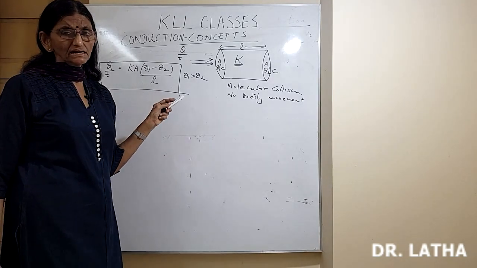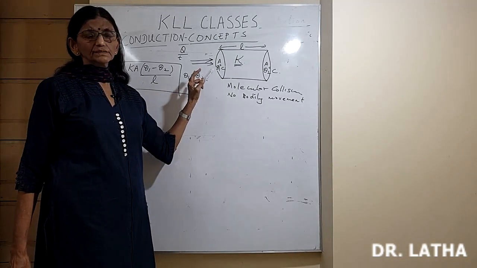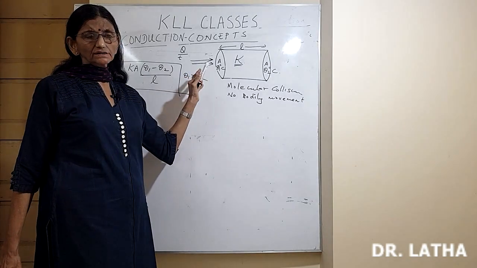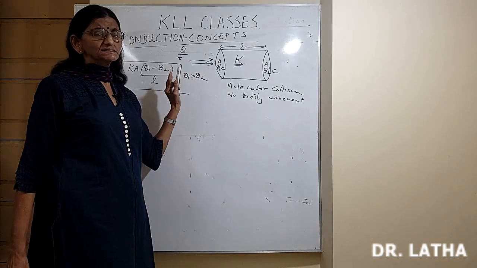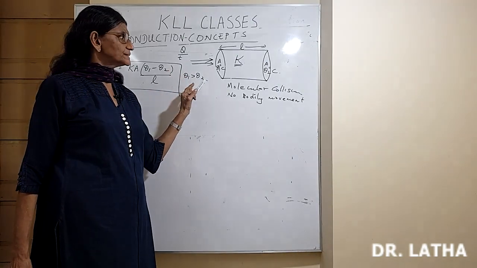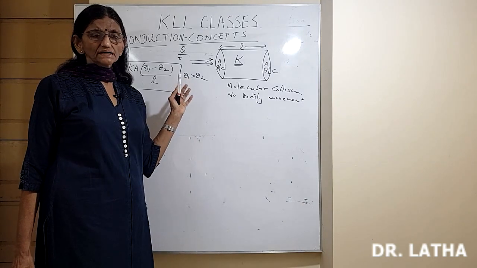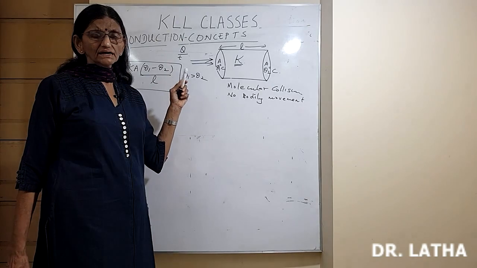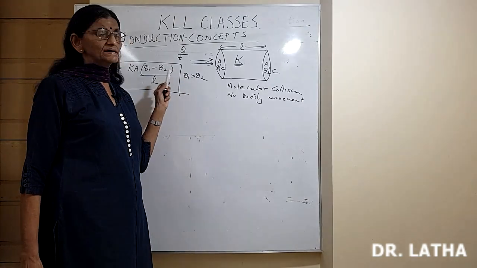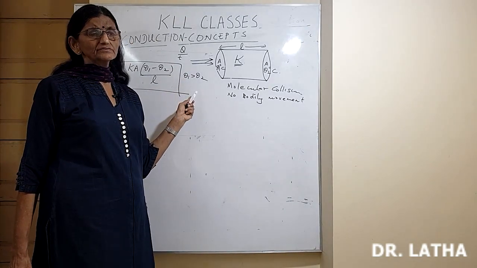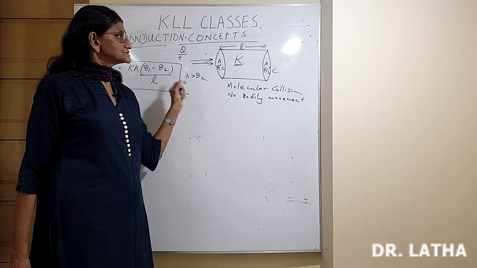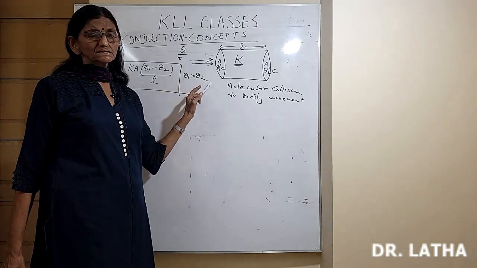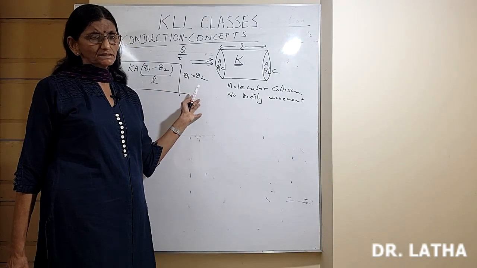and this constant K is a constant for a given material. It does not depend on the dimensions of the material. That means it does not depend on the thickness or length or area of cross section, as long as the material remains the same. For example, copper, K is a given value. If it is iron, K will be some other value. So if it is a material which has a higher conductivity, K will be higher. A bad conductor will have a lower value for K. Clear? So K is a constant for a given material. It only depends on the material, independent of dimensions or temperature.